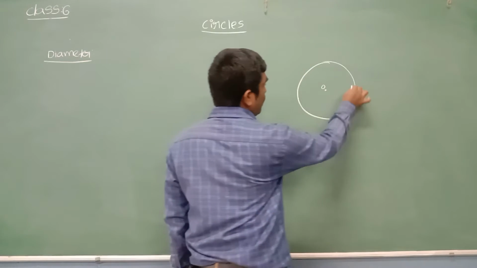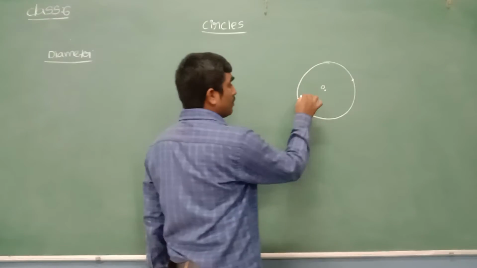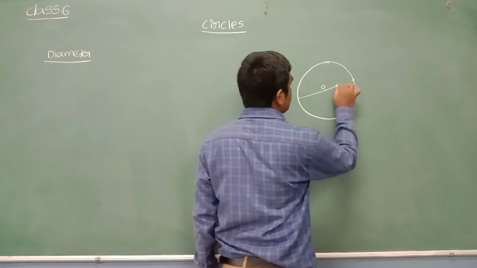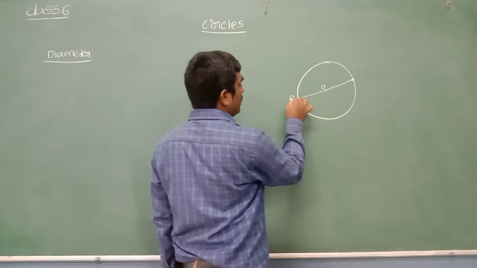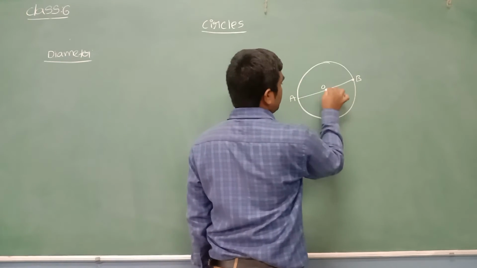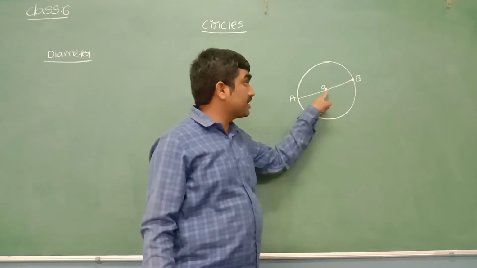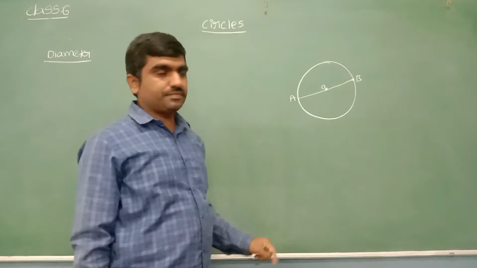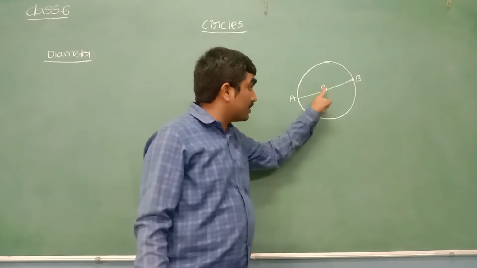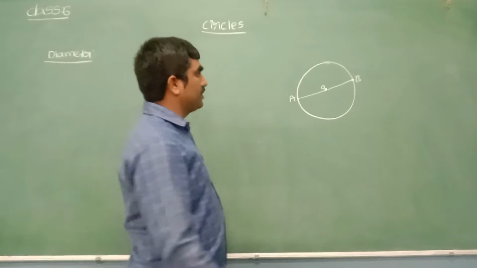Even a diameter is joining any 2 points on the boundary, but while joining, it must pass through the center of the circle. AB is called a diameter. Why is AB called a diameter? It is a chord passing through the center of the circle. A chord which is passing through the center of the circle is called a diameter.